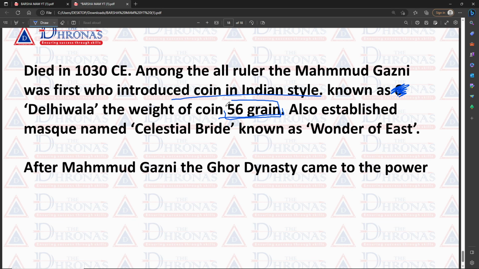And he also established mosques. What is the name of the mosque? That is the Celestial Bride, which is also described as the wonder of the East.